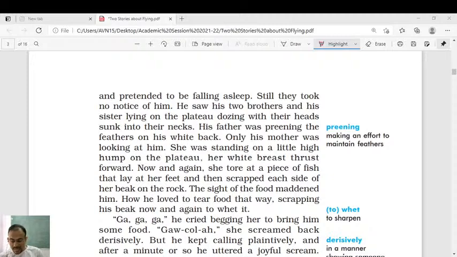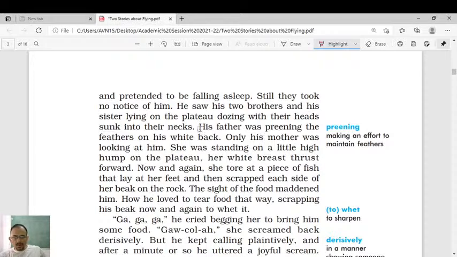So why is the young seagull pretending, tucking his mouth into his feathers? So that he can show his parents that whatever they are doing is something he is not noticing. And moreover, the young seagull felt hungry, so for these two reasons he was pretending as if he had fallen asleep, but in fact he did not fall asleep. He was feeling hungry. Actually, he was feeling dead hungry.